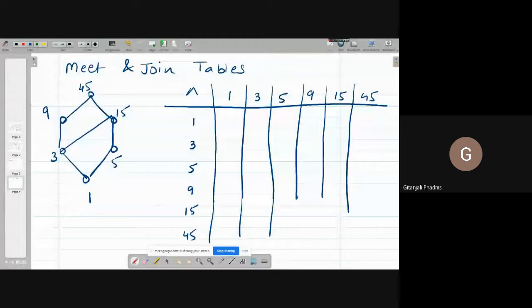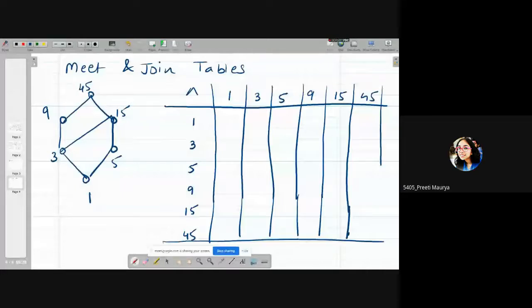Okay, so what is 1 meet 1? 1. I told you that 1 is the least element. So you take meet of 1 with every element, that is going to be 1 always. So I can write this as 1 directly, straight away.